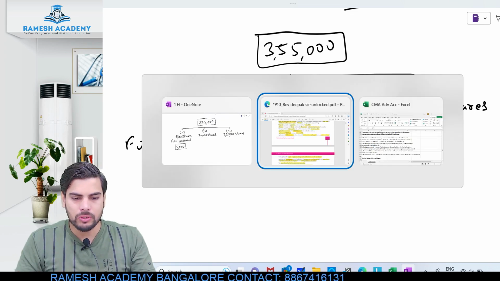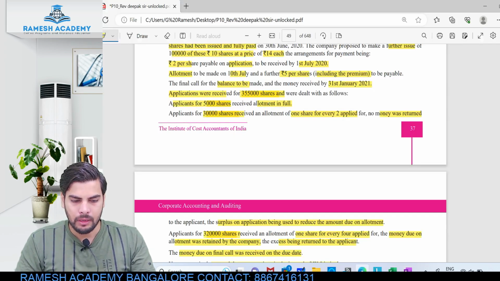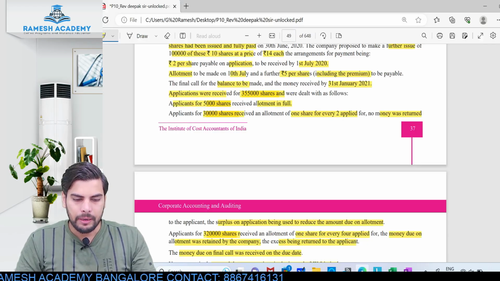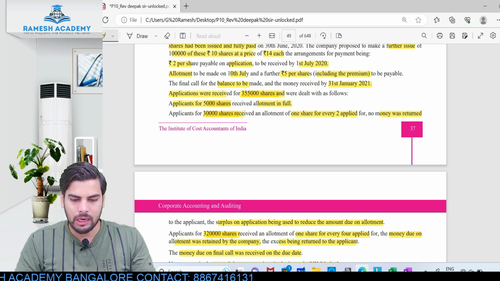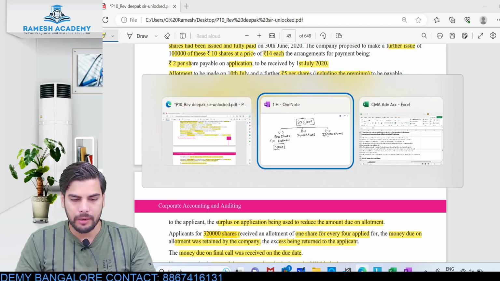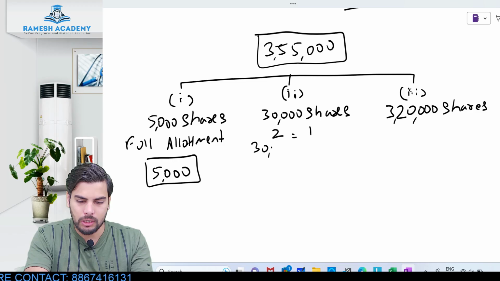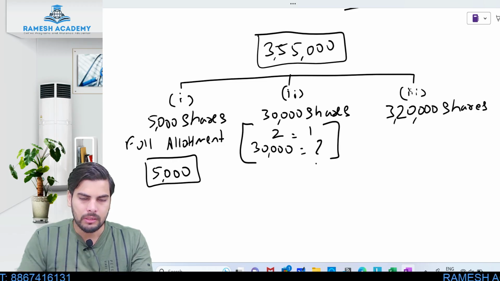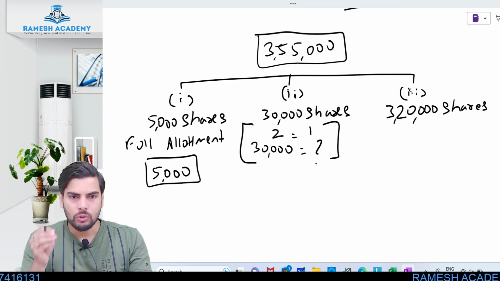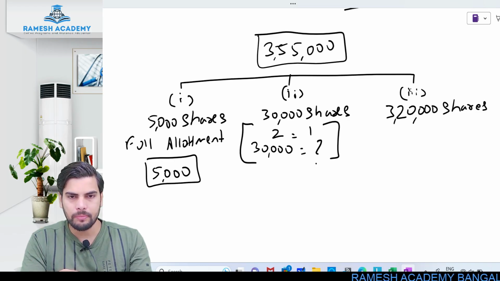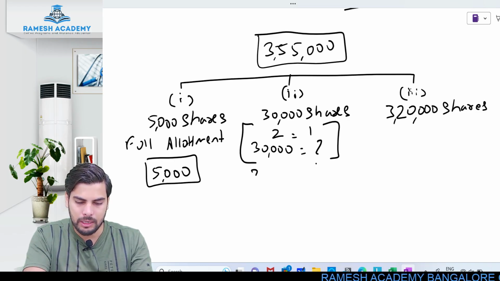Now, when it comes to the second category, what are they telling? Here they are telling applicants for 30,000 shares received an allotment of 1 share for every 2 applied. So people who have applied for 2 shares will be getting 1 share. Here they have applied totally for 30,000 shares, so how much would they be receiving? If a person has applied for 2 shares, he will be getting 1 share. So if people have applied for 30,000 shares, they will be getting how much?